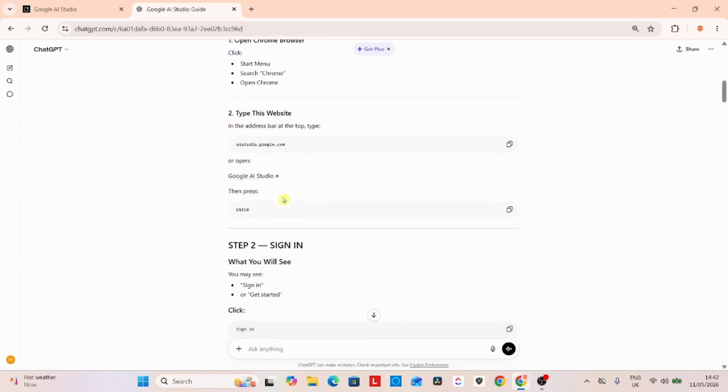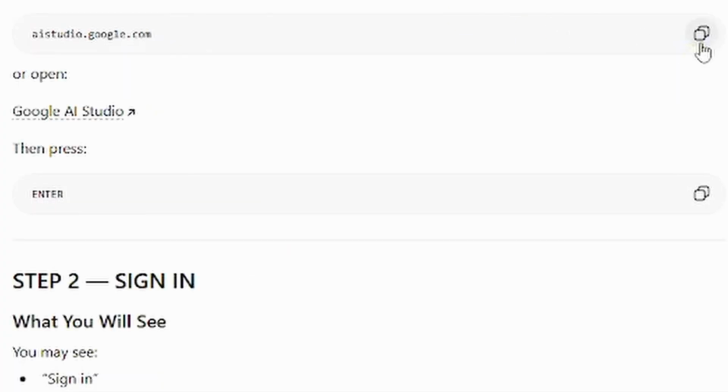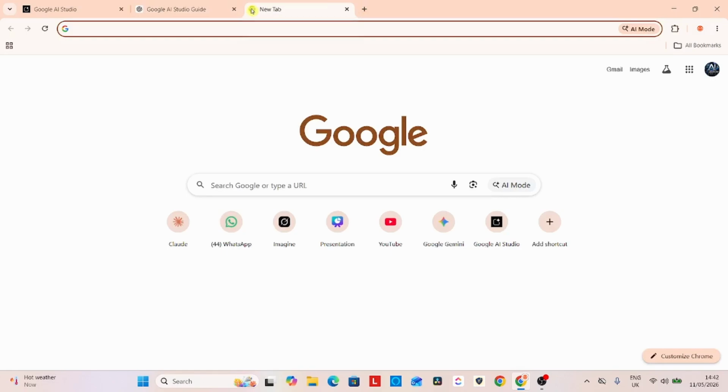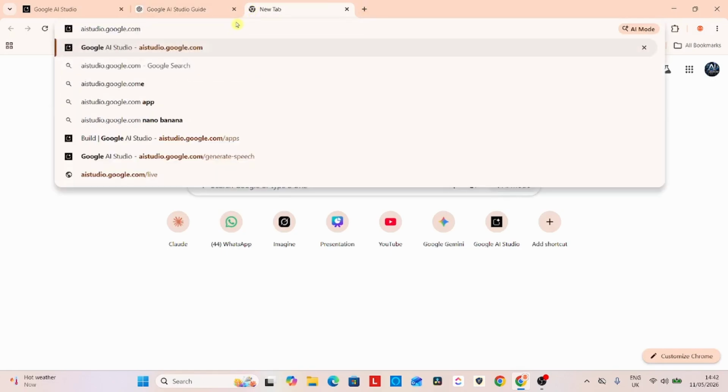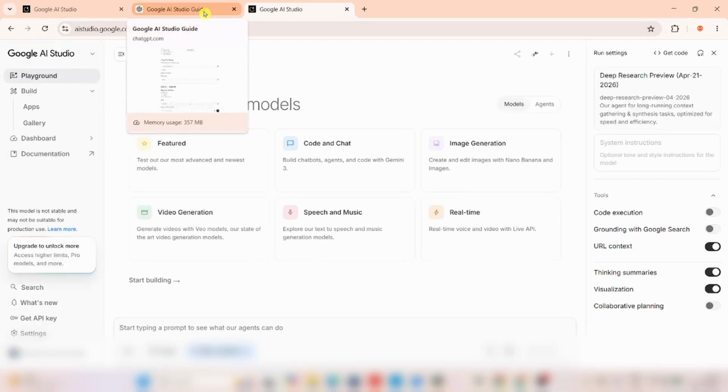So type this website in the address bar at the top. We'll just copy and paste. This is the official website, aistudio.google.com. And remember, every day we are spending just 30 minutes. So when we are done with the 30 minutes of today, we'll continue tomorrow. Presently we are already done with 15 minutes.